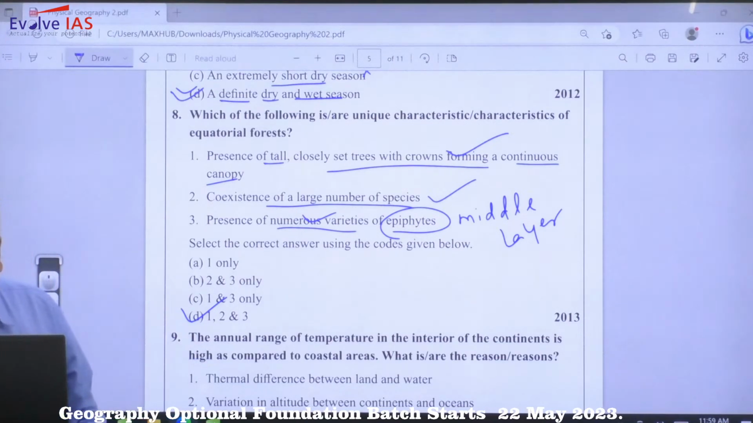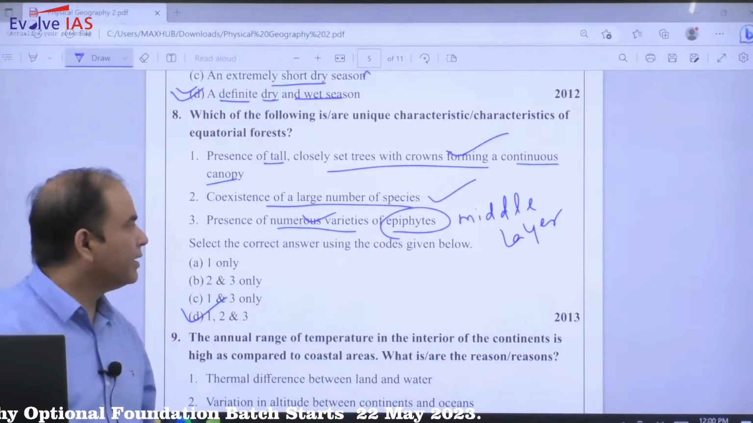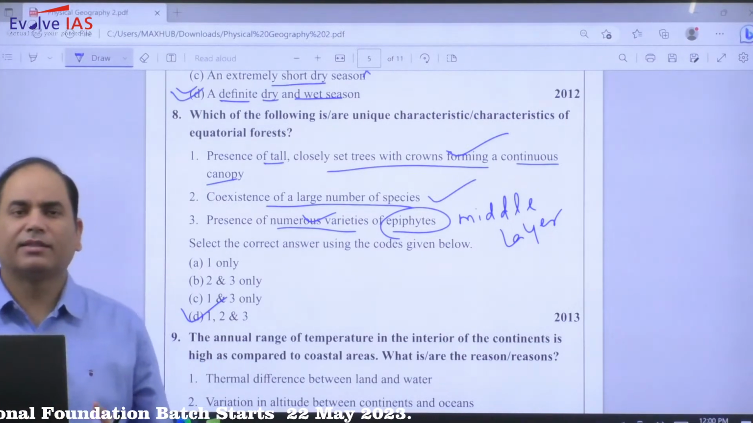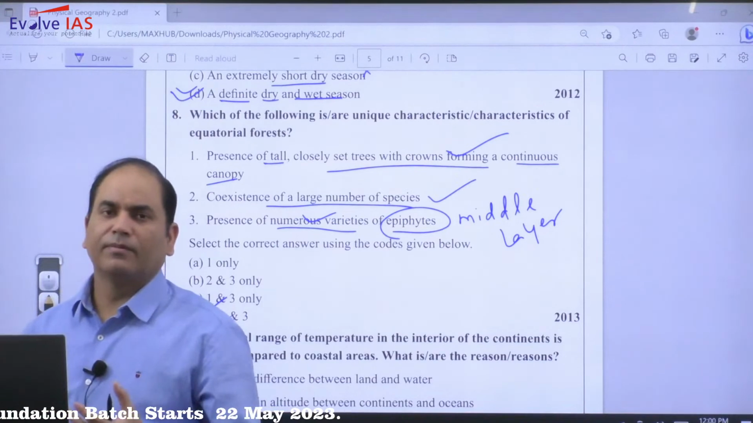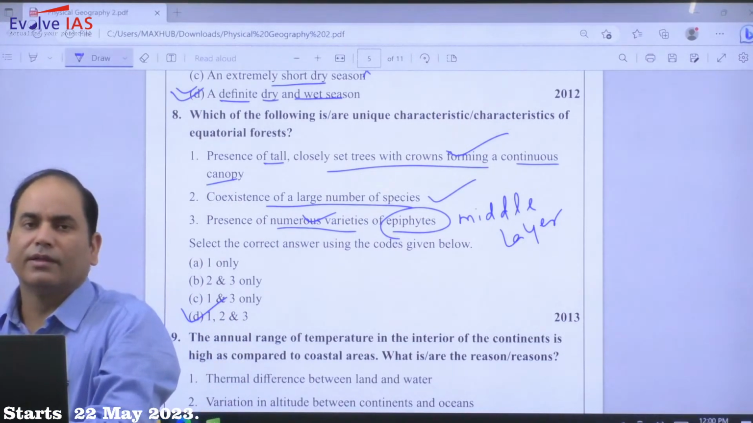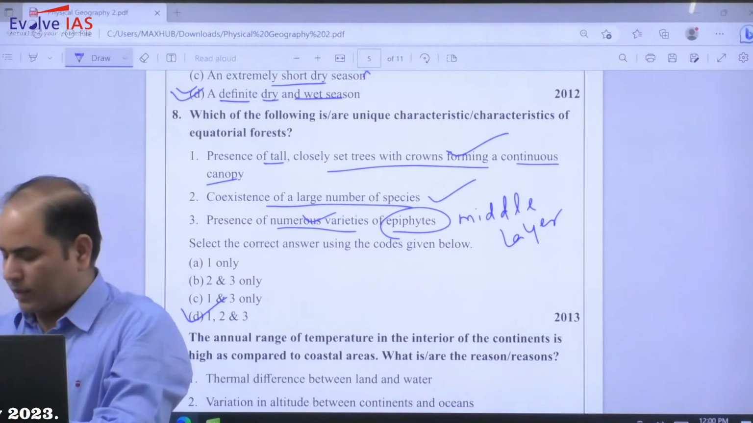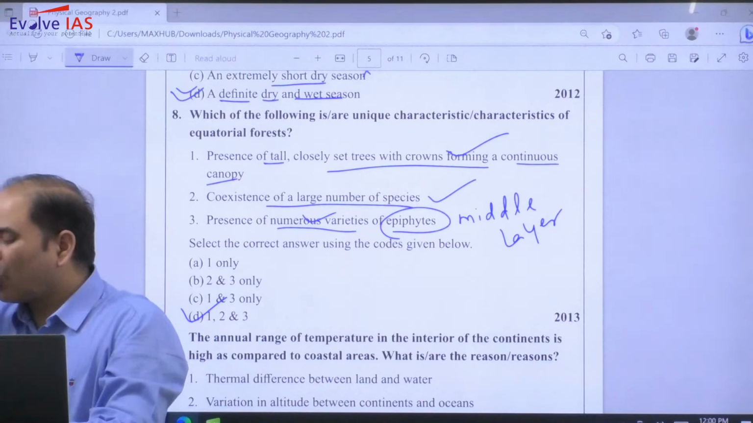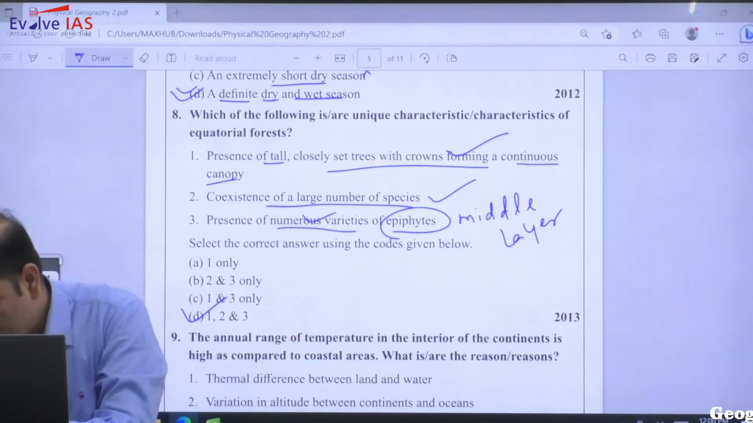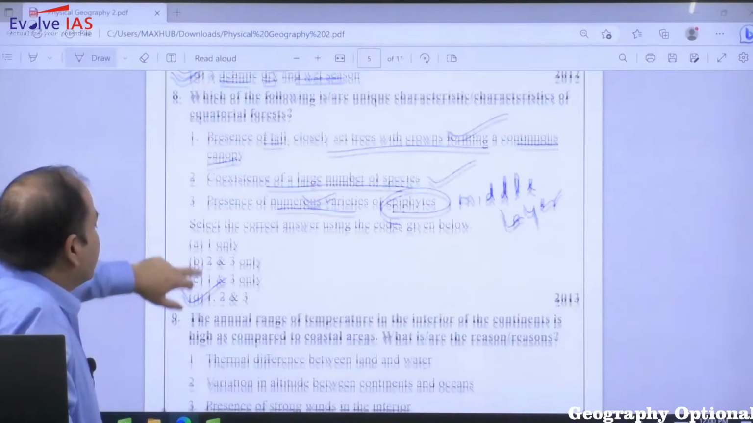These are the questions that are regularly being repeated. So continuously the question will be asked in one form or another form. तो कभी statement से पूछ लिया, कभी they will ask the features of the equatorial climate, sometime they will ask related like this. Alright, moving to the